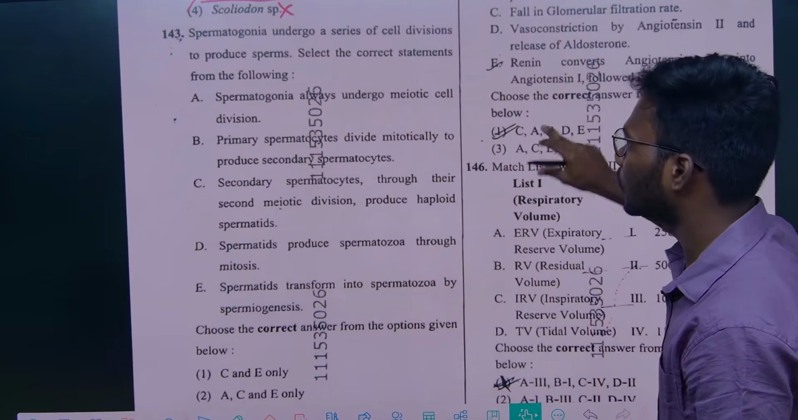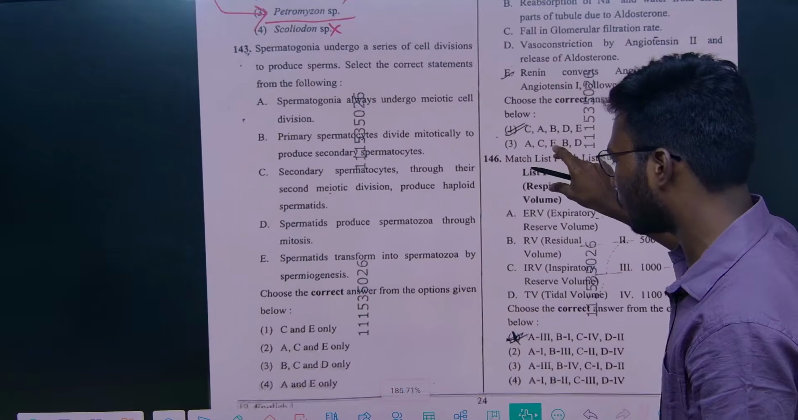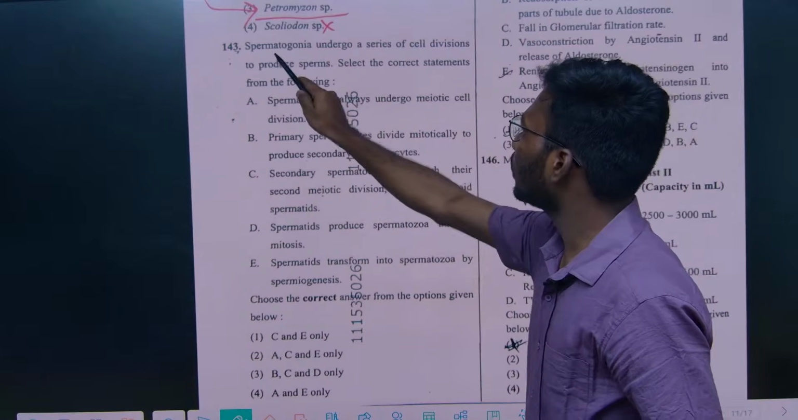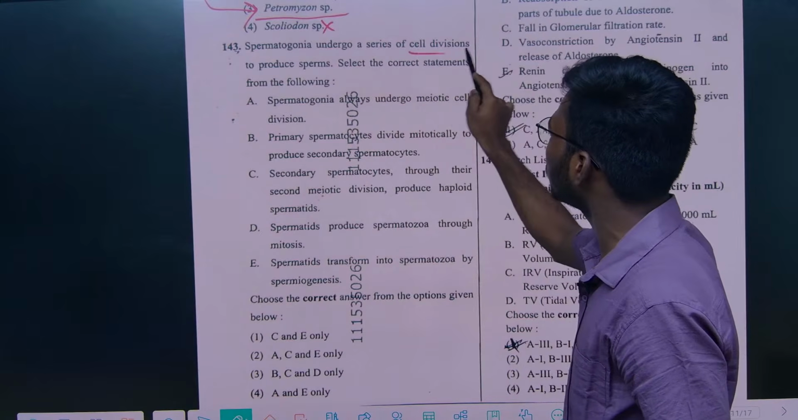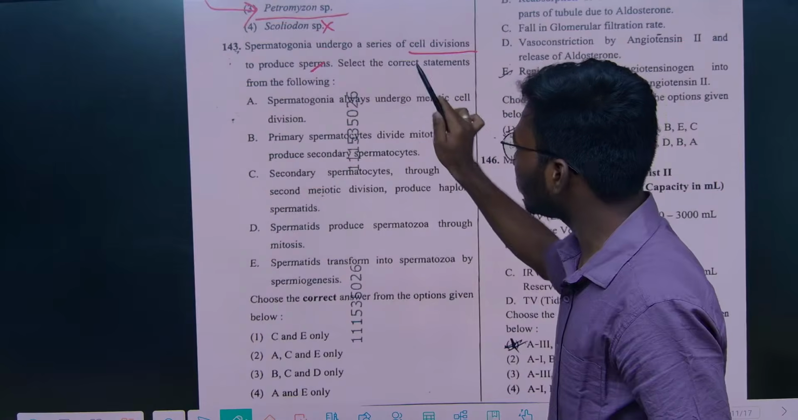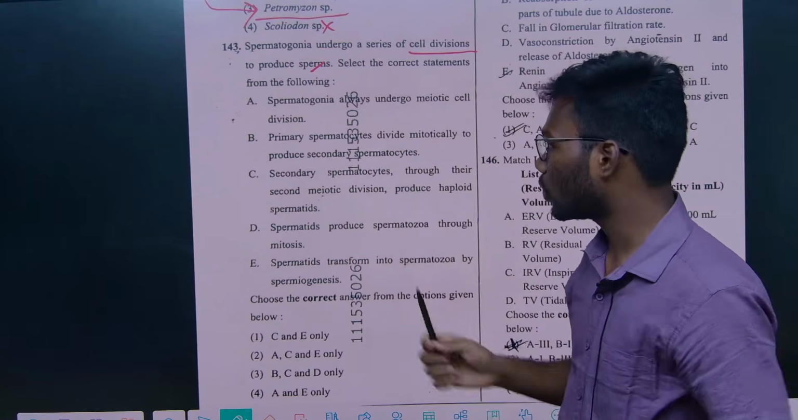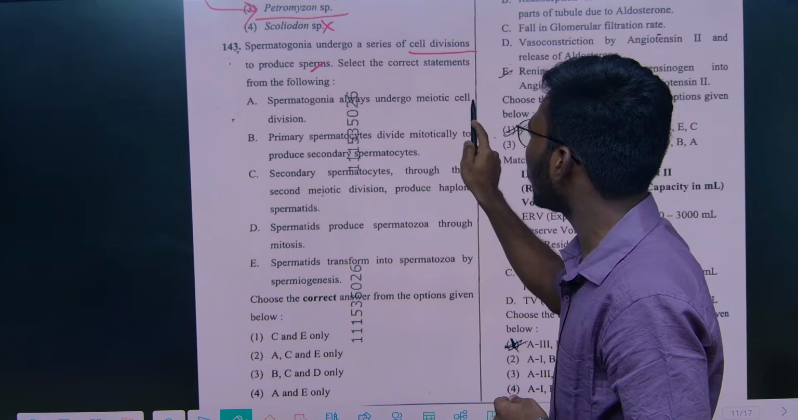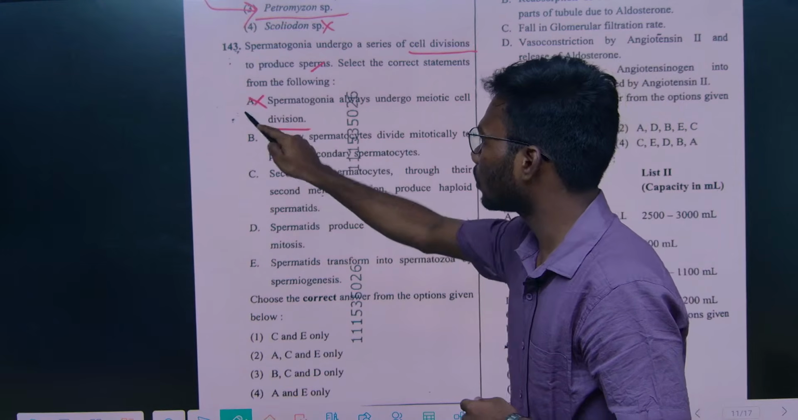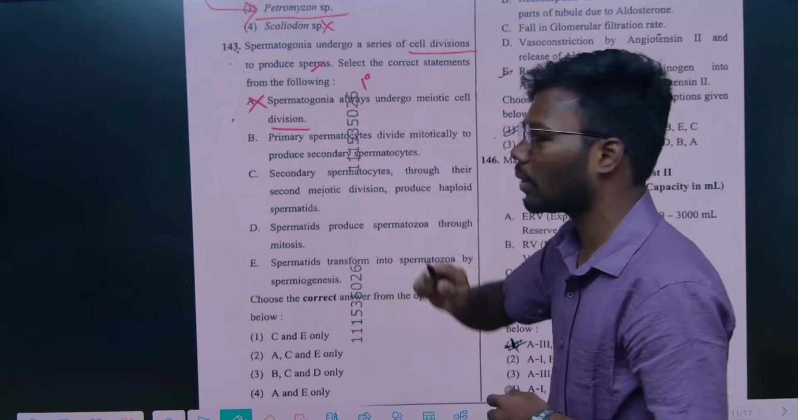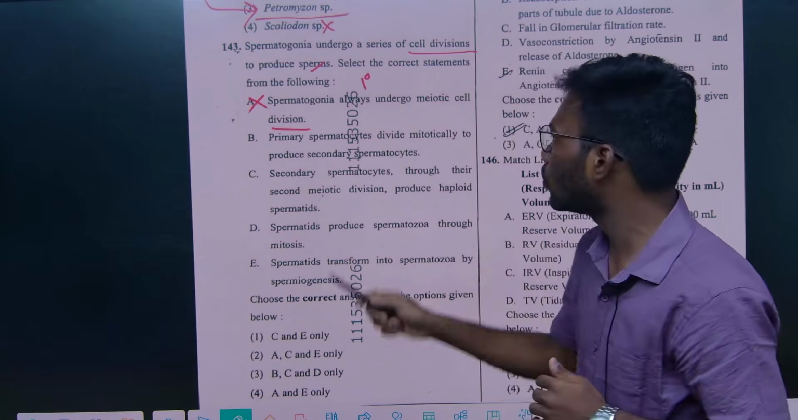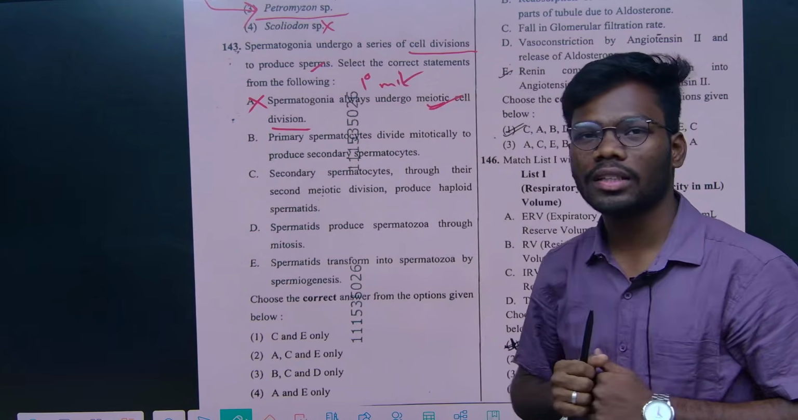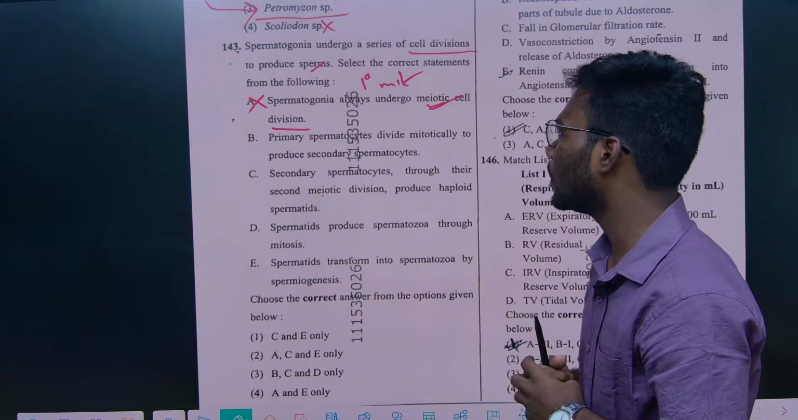Next they are asking from spermatogenesis. Again they ask from human reproduction. Let's see. Spermatogonia undergo a series of cell divisions to produce sperms. Select the correct statements regarding spermatogenesis. Let's see. Spermatogonia always undergo meiotic cell division. No, not always. Only in the starting multiplication phase it is mitotic. After that it goes to meiotic cell division. So option A will be wrong.